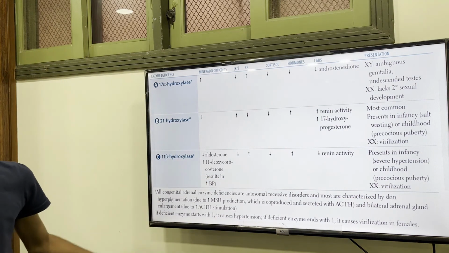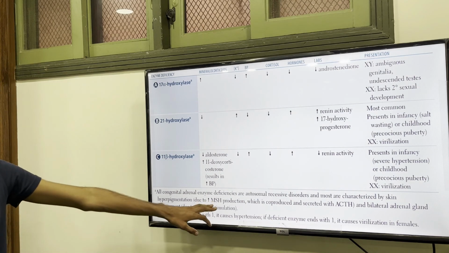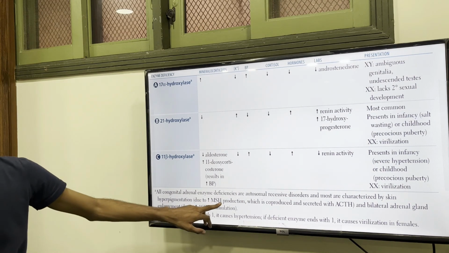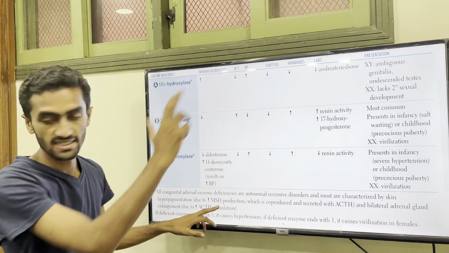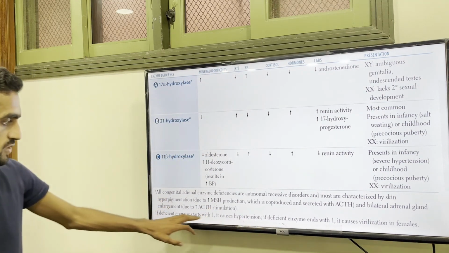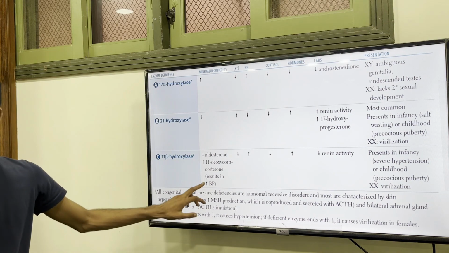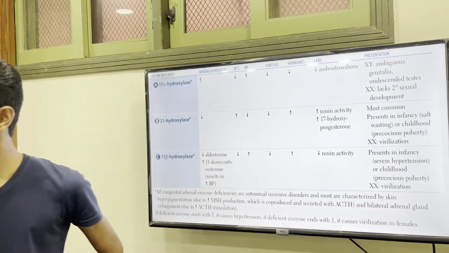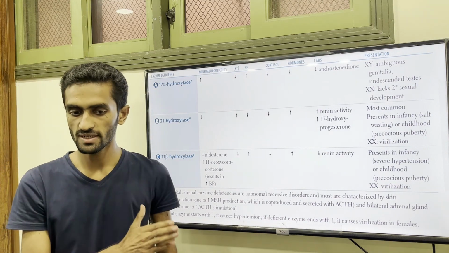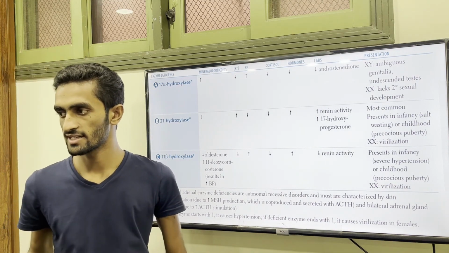So all these are actually congenital, and hyperpigmentation is due to high MSH secretion when there is high ACTH. So ACTH also stimulates MSH. So this actually talks about the adrenal cortex. We stop it here and later we start the adrenal medulla.